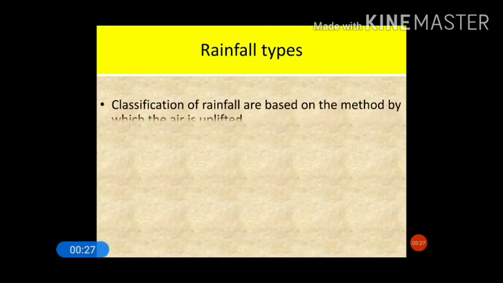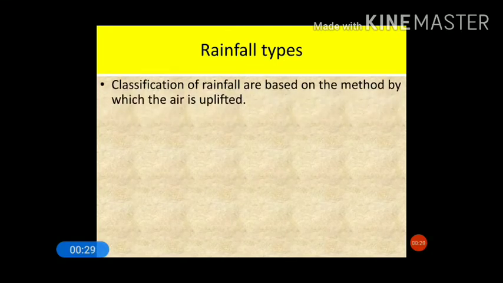So rainfalls are broadly classified into three types basically. This classification is based on the method by which the air is lifted up toward the upper air circulation. Okay, so we'll see the types of rainfall now.